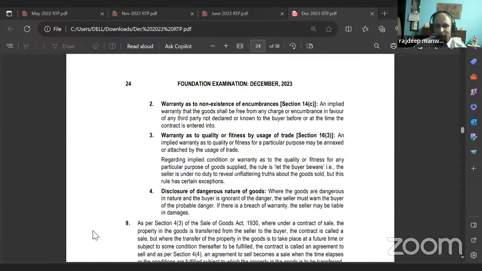Do BCR first. It's a 3-hour paper, right? Correct or no? Yes, sir. So set aside around 1 hour for business correspondence and reporting. Finish it off. Or 1 hour, 10 minutes maximum.